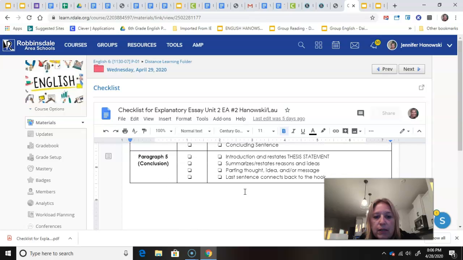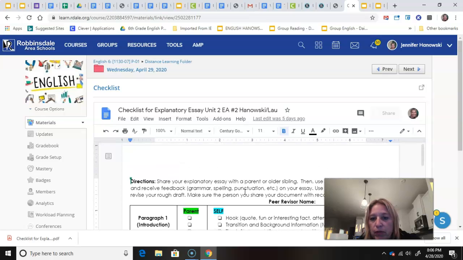So use that. And then once you put it in Revision Assistant and it's all ready, you can be early and start having a parent do it tonight. So then Thursday you can just make all the editing changes. Or you can sit down with your parent and do it that way. You can look and make the changes right on there so it's ready to go. Since there's no school Friday and Monday, then it'll be due Tuesday, the final draft.